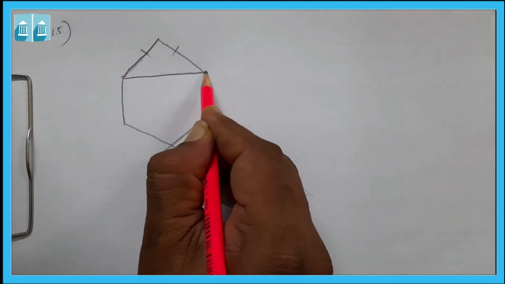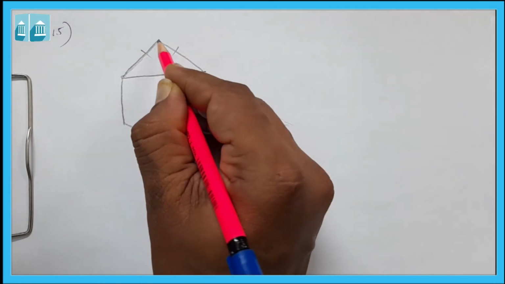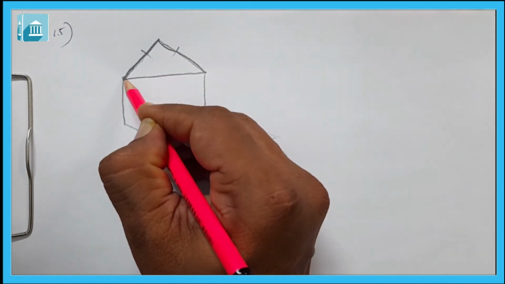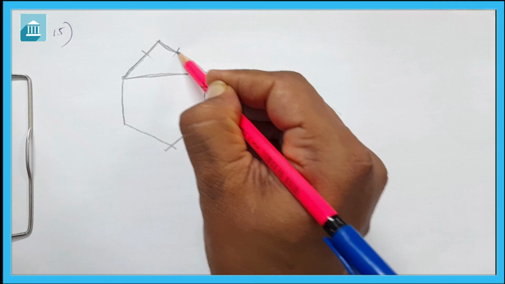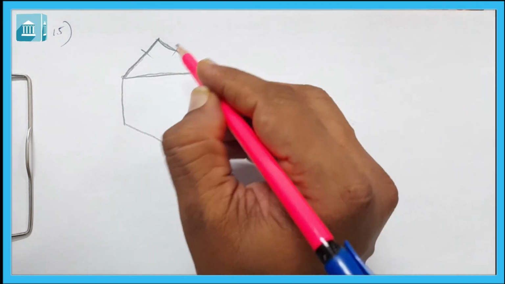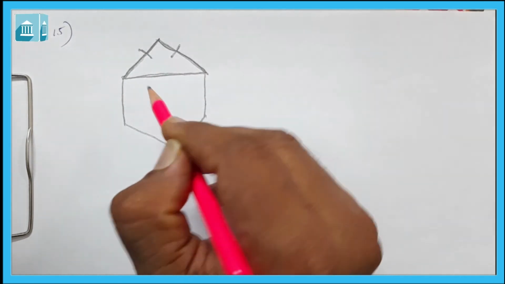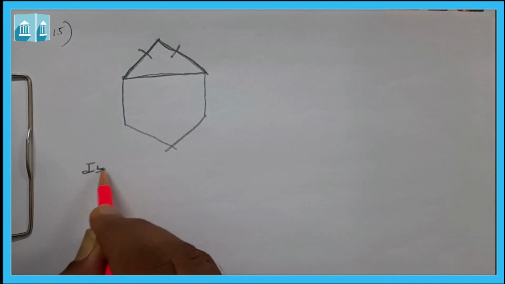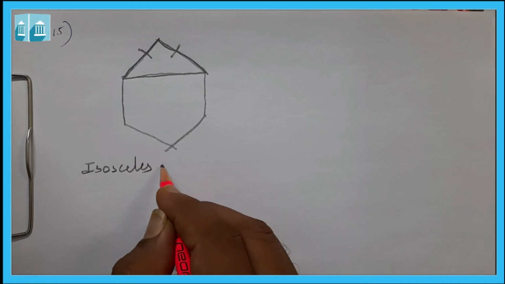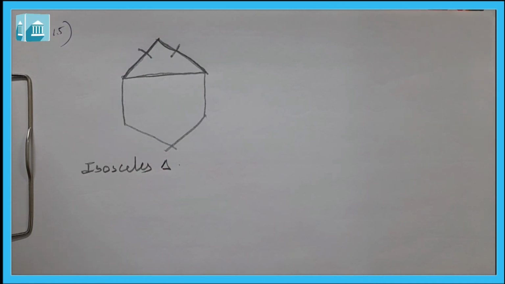Now by connecting 3 of its vertices we have to draw one triangle, and in the triangle you have drawn, we know that these two sides are equal, so it will be an isosceles triangle. So when we join it, it will be isosceles triangle.